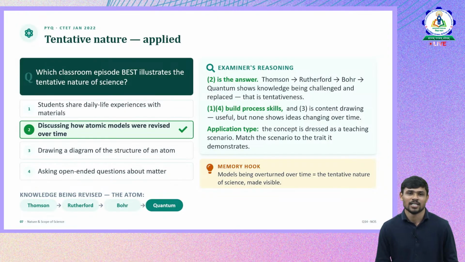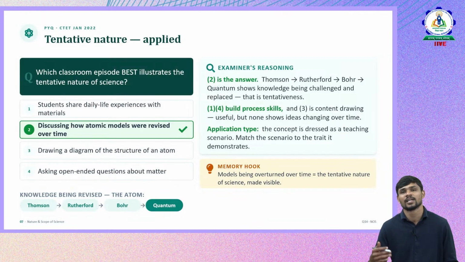So with respect to the tentative and dynamic characteristic in nature, the question is based on that. Discussing how atomic models were revised over time. Over time the atomic models kept changing. First it was Thomson who gave, then Rutherford, then Bohr, then quantum.